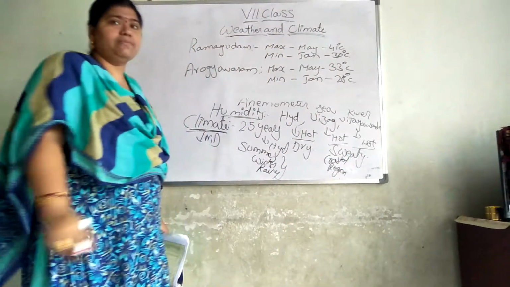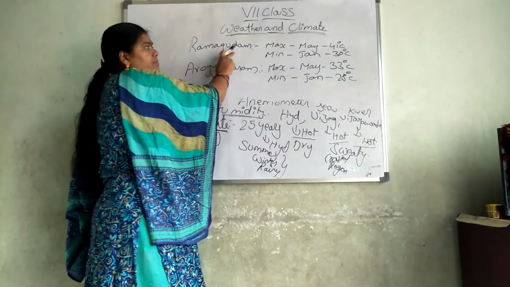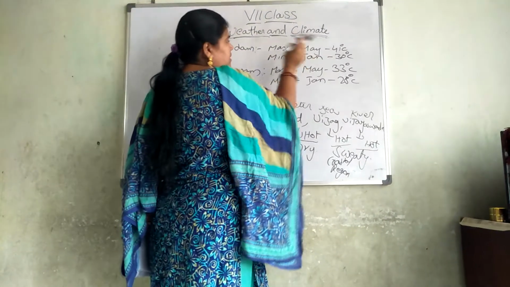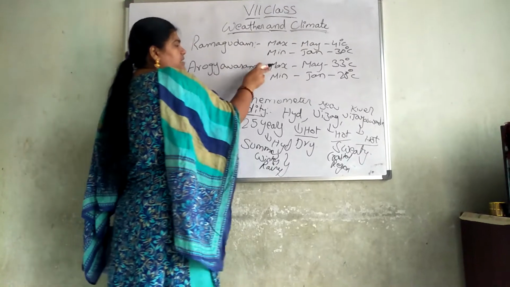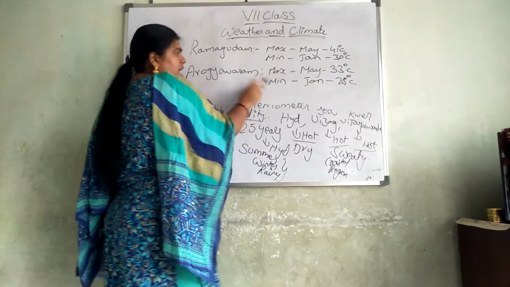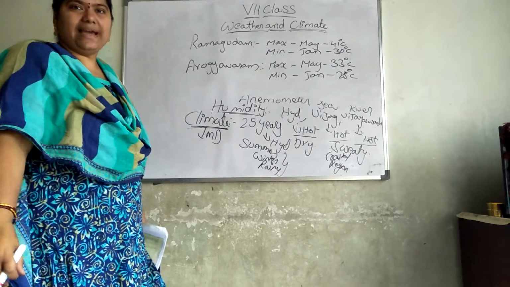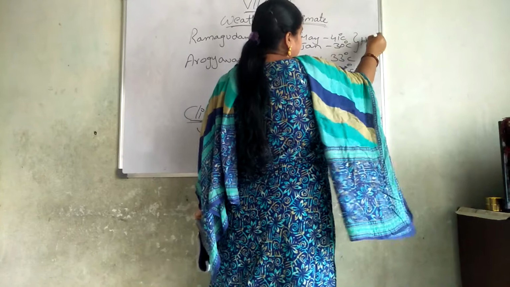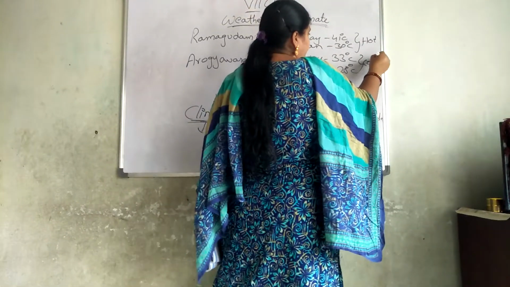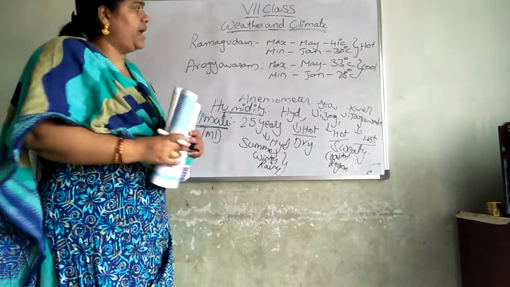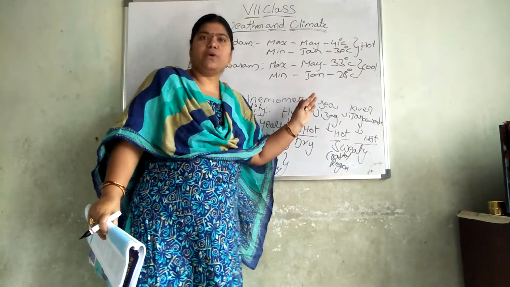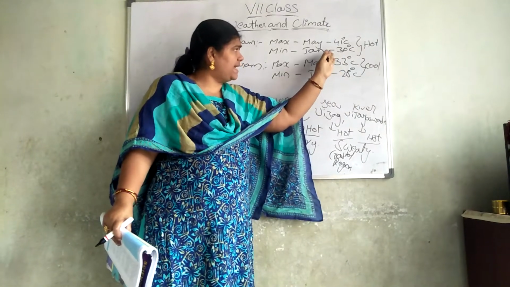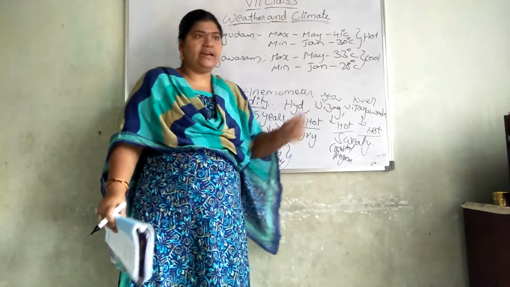Please see the maximum and minimum temperatures. In Ramagundam, the maximum temperature is 41 degrees Celsius and the minimum is 30 degrees Celsius. In Arogyavaram, the maximum is 33 degrees Celsius and the minimum is 28 degrees Celsius. So we can say this is the hottest place and this is a very cool place. In May, in both cases, the temperature is very high, and the minimum temperatures are in January, here 30 degrees and here 28 degrees.